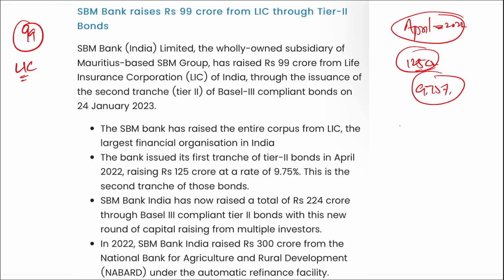SBM Bank India has now raised a total of 224 crore rupees through Basel 3 compliant Tier 2 bonds with a new round of capital raising from multiple investors. Apart from this, remember, in 2022, SBM Bank India also raised 300 crore rupees from NABARD under the automatic refinance facility.